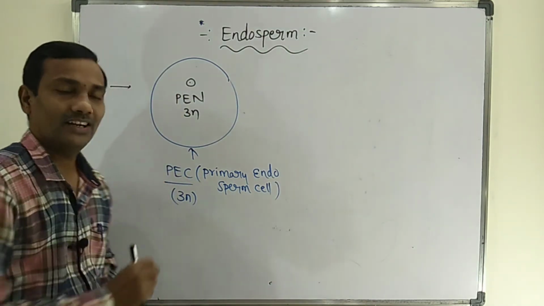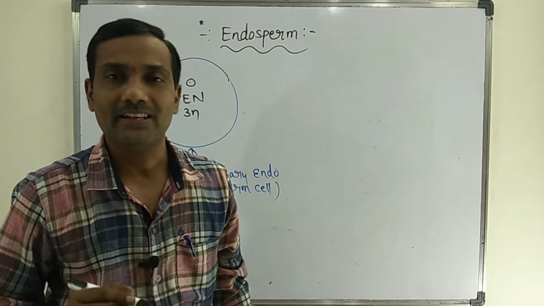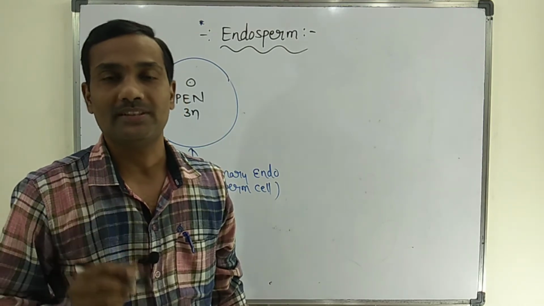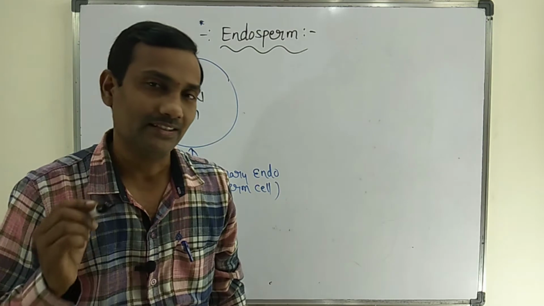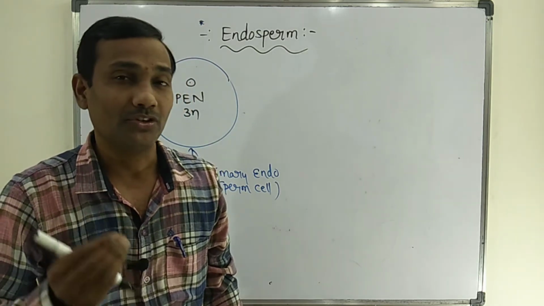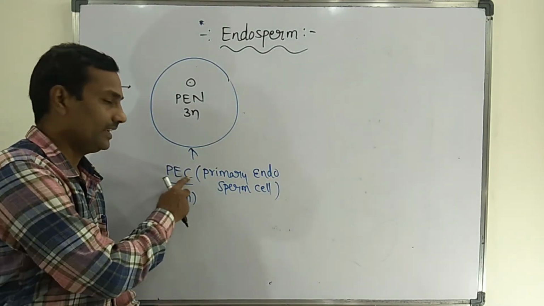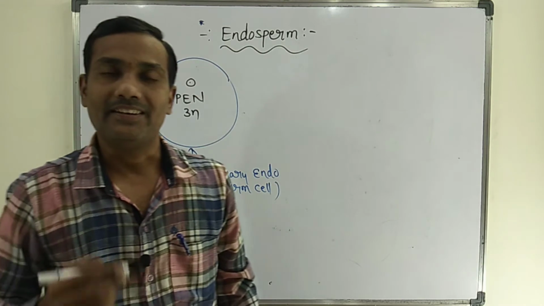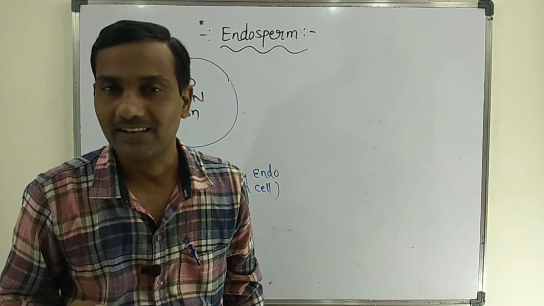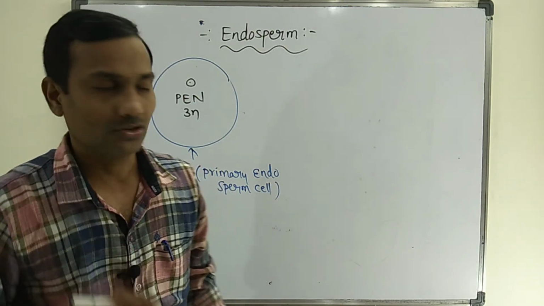This primary endosperm cell undergoes repeated mitotic division that leads to formation of a triploid tissue, that is endosperm. That endosperm provides nutrients to the developing embryo.